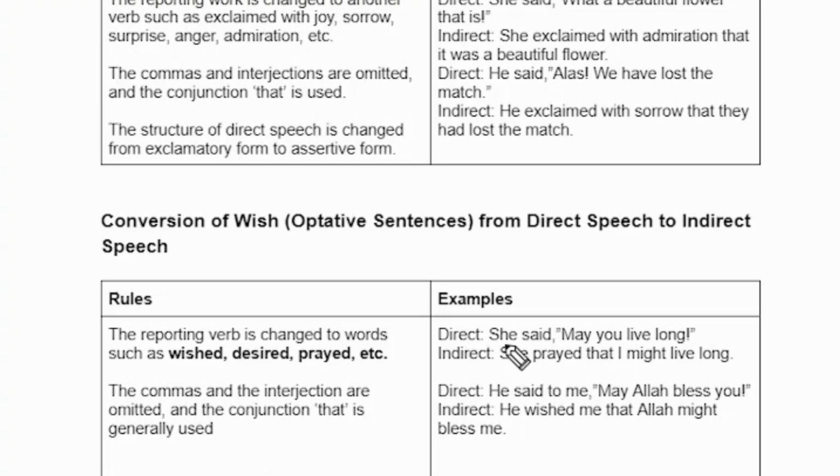And she said, the reporting speech has been changed into prayed. Not "she said," she prayed. Okay, and that is used.